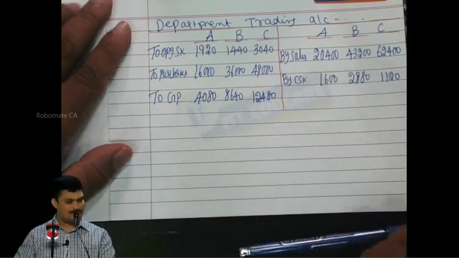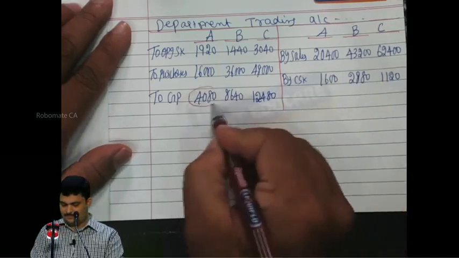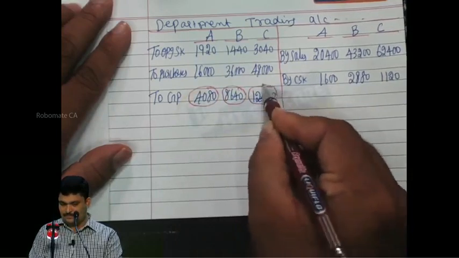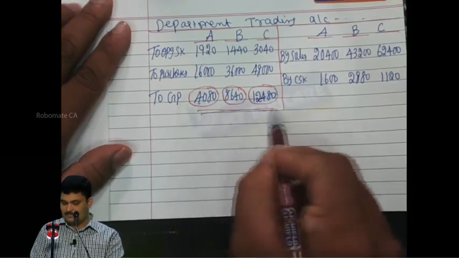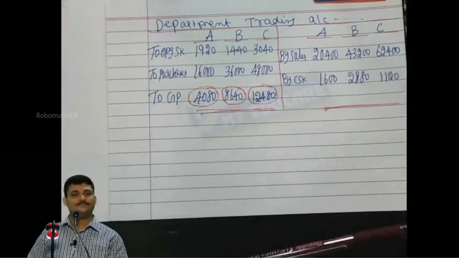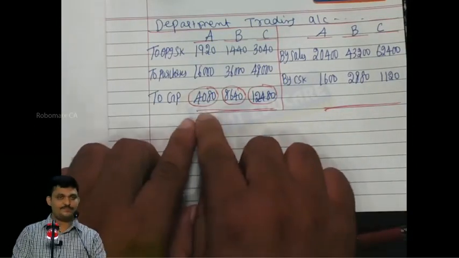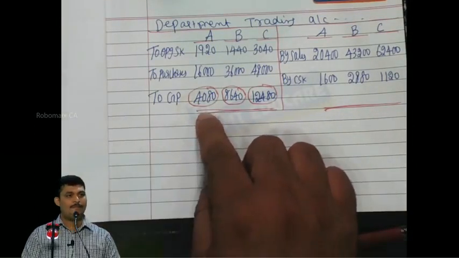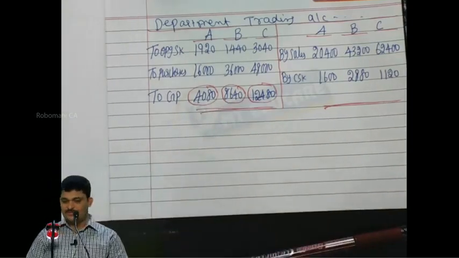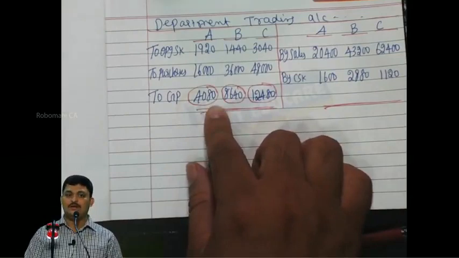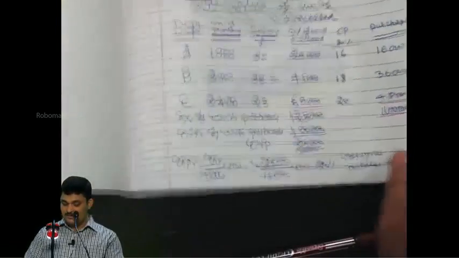Friends, please stop talking. Friends, see, what is the total of these profits? 25,000. We found out the margin based on 25,000.